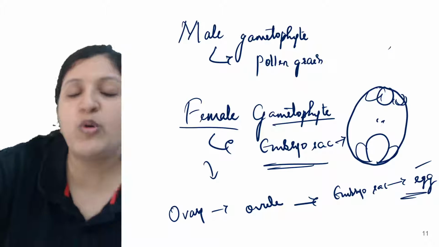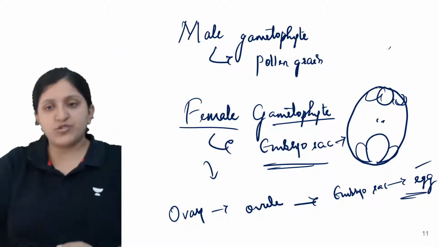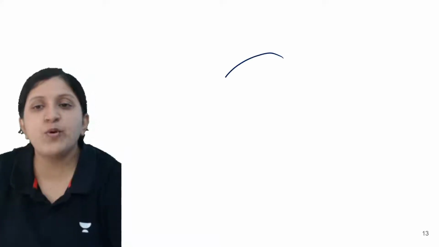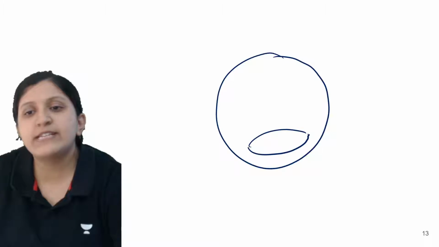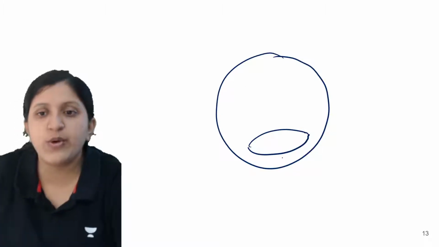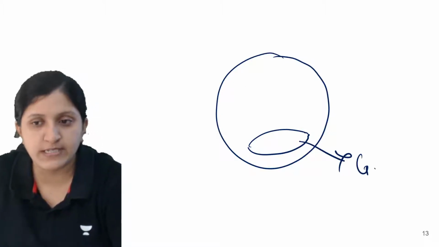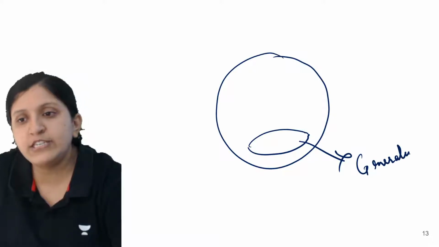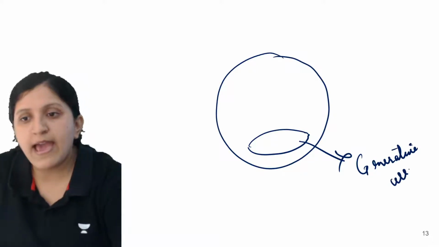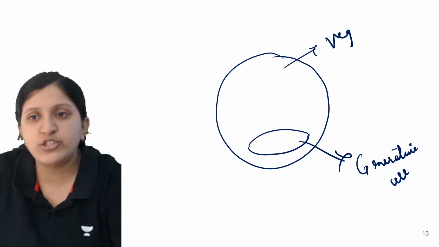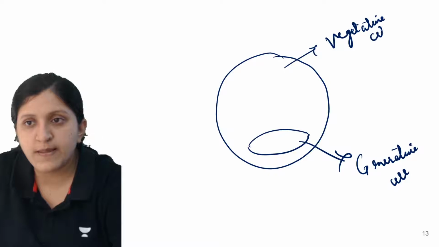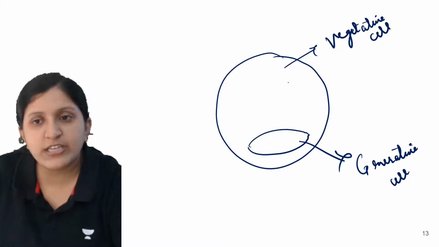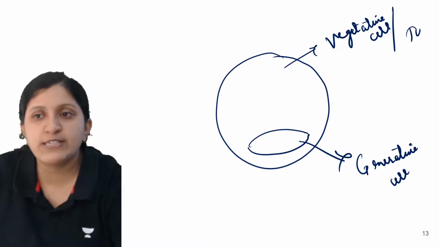Pollen grain, if we have to draw, let me just draw it here itself. The pollen grain is the male gametophyte where you can find the vegetative cell and the generative cell. This one is the generative cell and this one is the vegetative cell, which can also be called the tube cell.